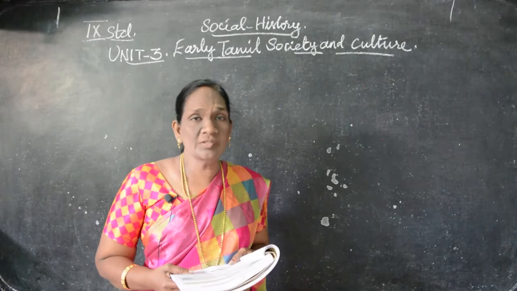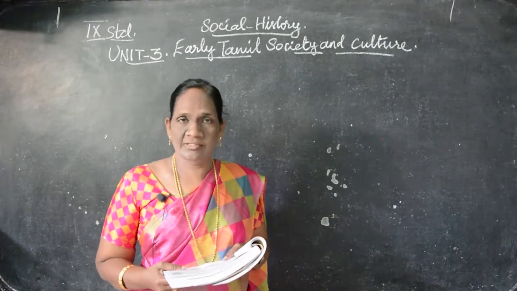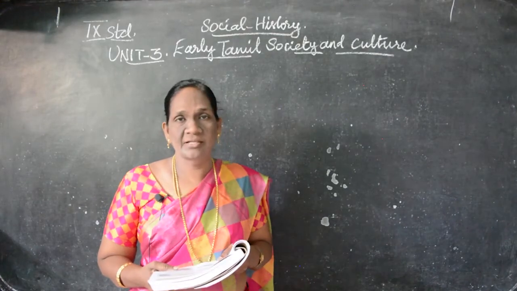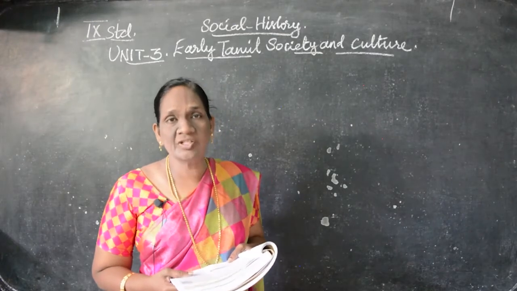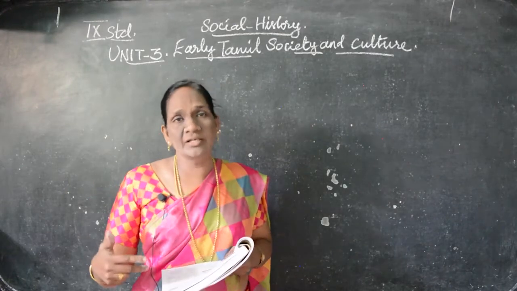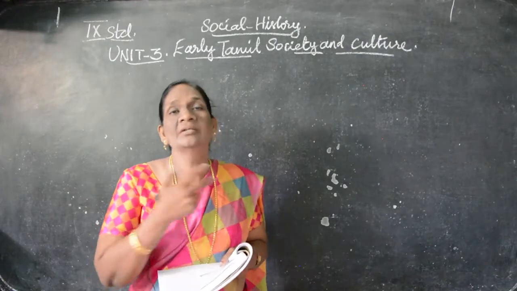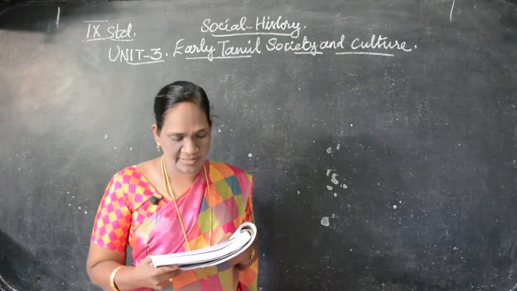We have the sources, the valuable sources of the foreign invaders. Understand, the foreign authors, the foreign travelers, their diaries, and the inscriptions, then the archaeological evidences. Understand, so these are all the sources which we can know about the early Tamil society.